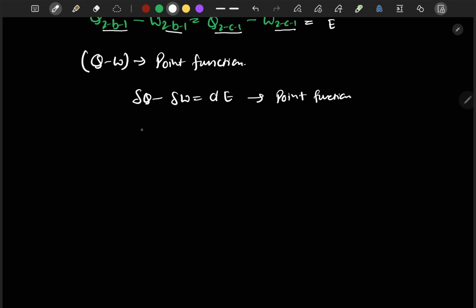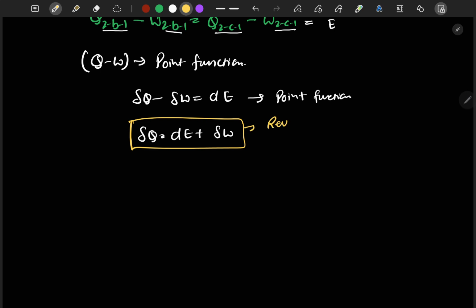And from here we can get delta Q is equal to dE plus delta W, and this is the equation of the first law of thermodynamics, and this equation is valid for both reversible and irreversible processes.